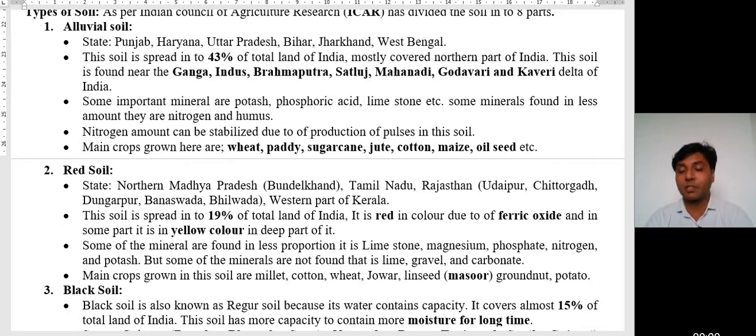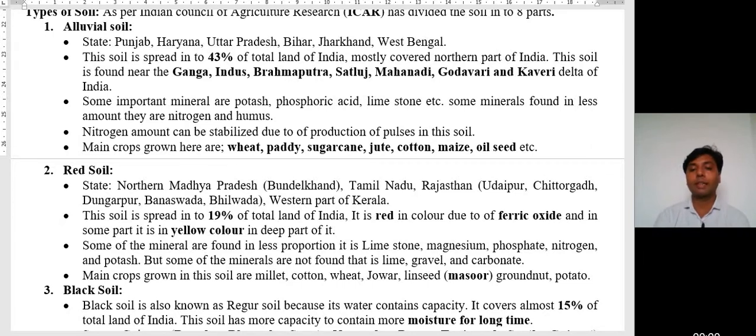Red soil is less fertile compared to other soils like alluvial and black soil. Some minerals, limestone, magnesium, phosphate, nitrogen, potash, are found in a very small amount, but some minerals are completely absent: lime, gravel, and carbonate.